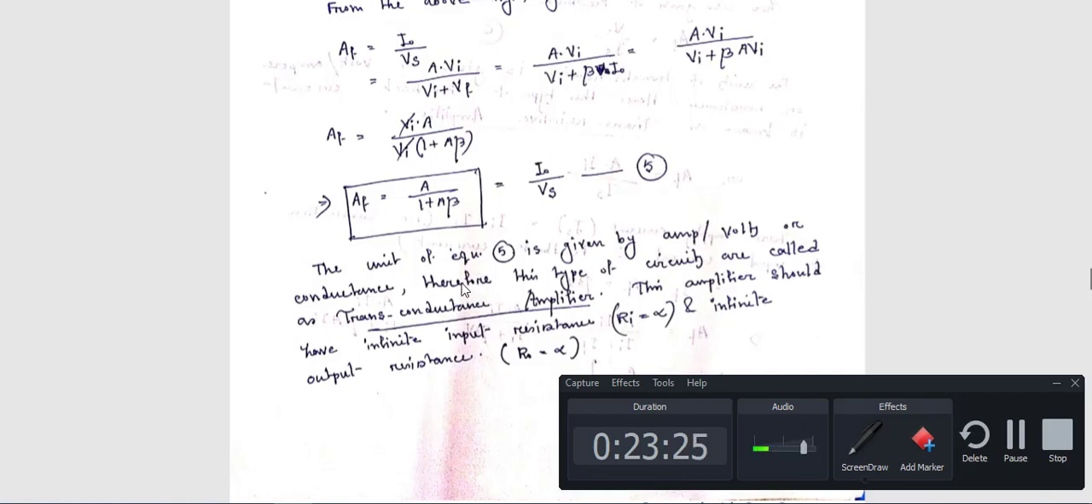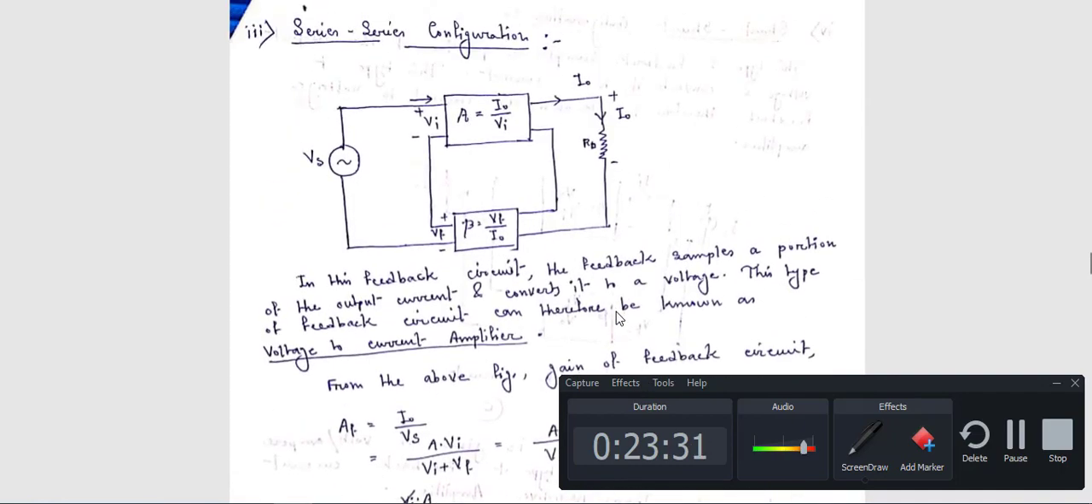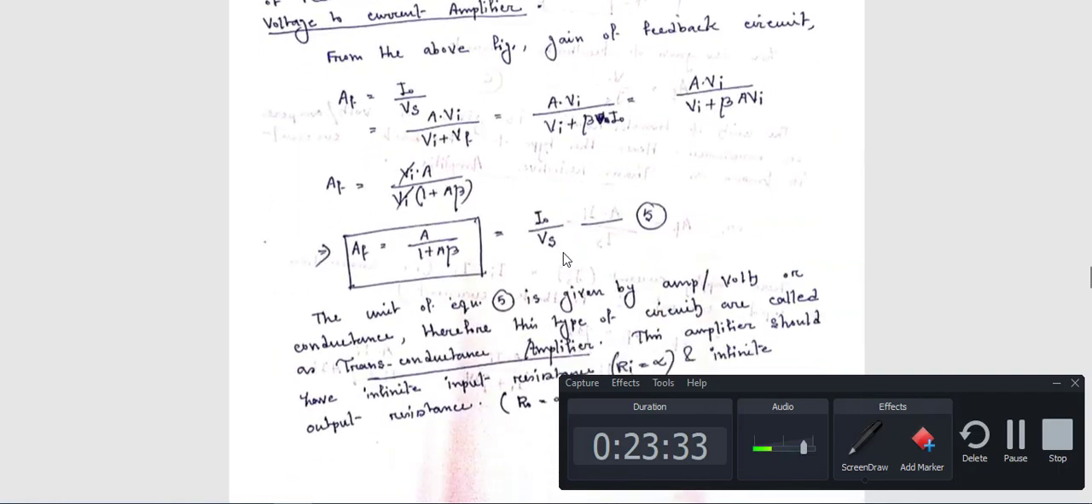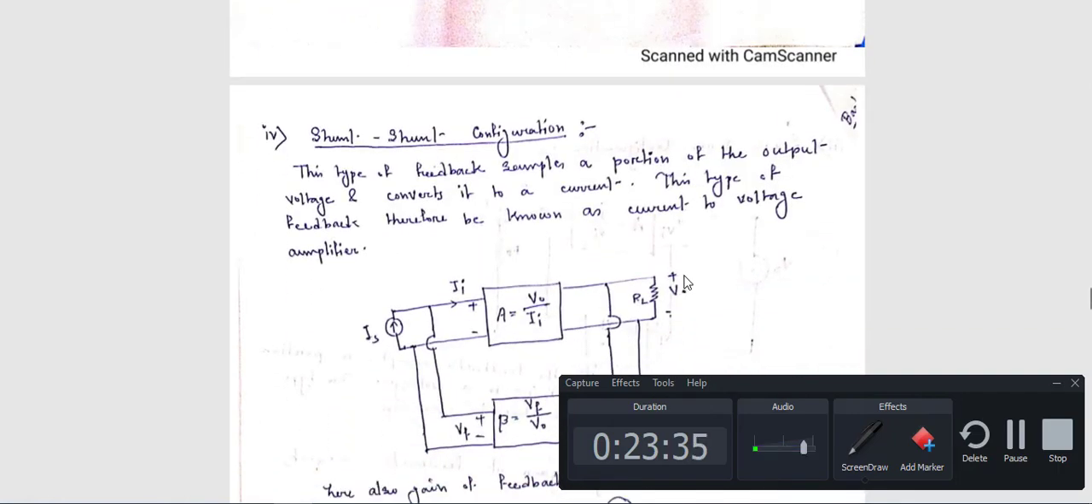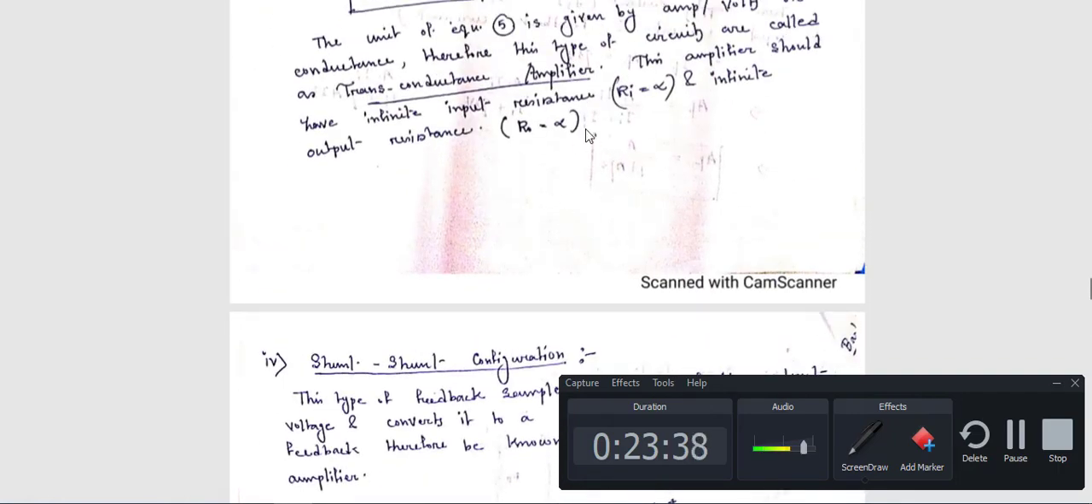Okay, next topic I will discuss this. Now in case of transconductance amplifier or this series configuration, what is the main characteristics? Here the main characteristic is that your input resistance and output resistance are both infinite in case of transconductance amplifier or series amplifier.